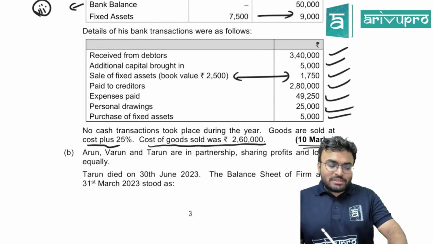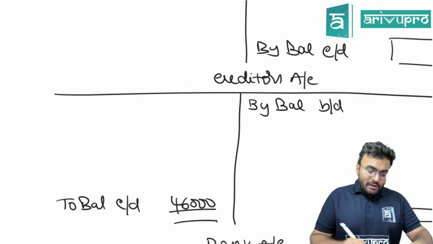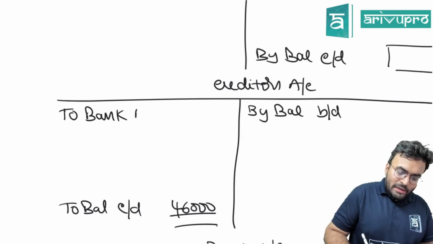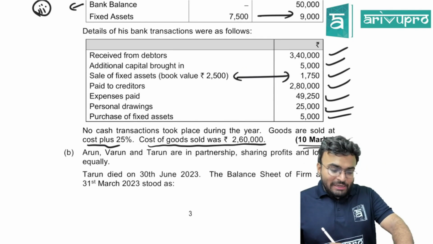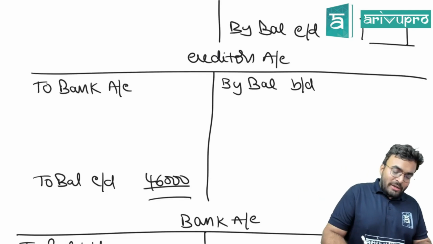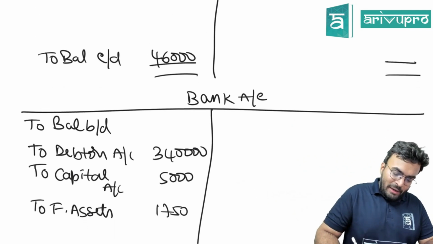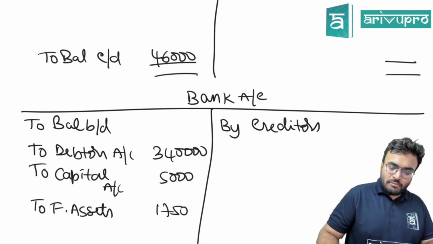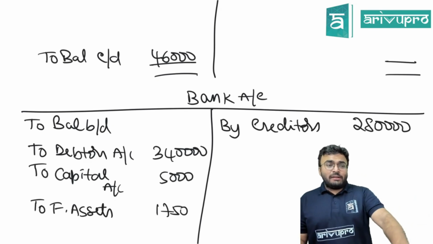Paid to creditors. What should be the entry for paid to creditors? Creditors account debited to bank account. How much? 2,80,000. Creditors account debited to bank account 2,80,000. Go into bank and write by creditors account 2,80,000. I hope it's clear.